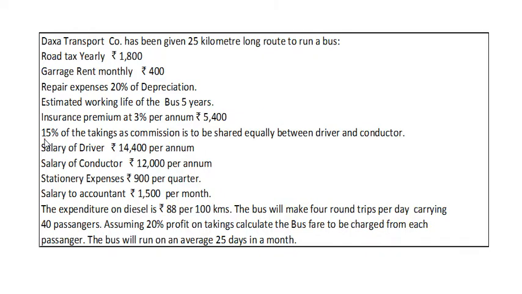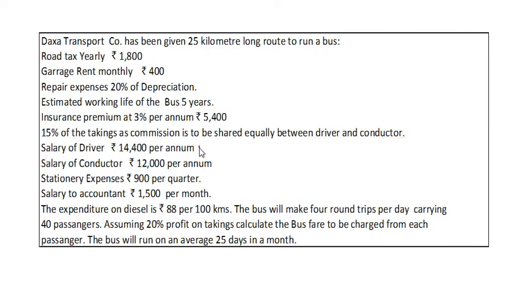Next, 15% of the takings. Takings here means our bus fare, or in simple language, selling price. 15% of the selling price, or taking, or fare, as a commission is to be shared between driver and conductor equally. We'll see this point later.